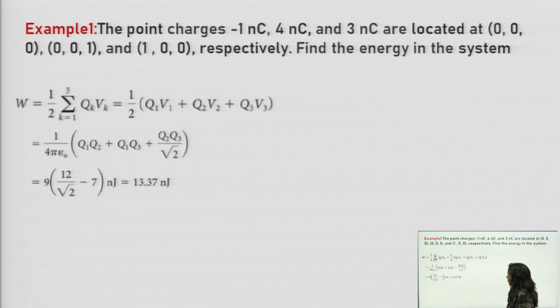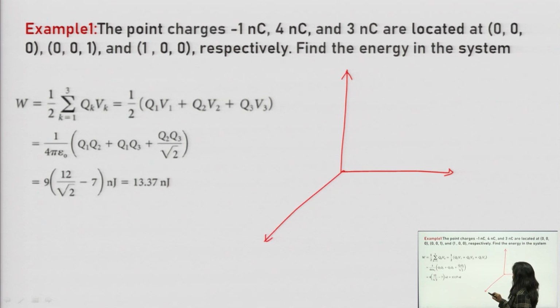This is an example in which the point charges 1 nanocoulomb, 4 nanocoulomb and 3 nanocoulomb are located at 000, 001 and 100 respectively. Find the energy in the system. In order to solve such a problem, first of all we will draw the coordinate system. This is x, y and this is z.